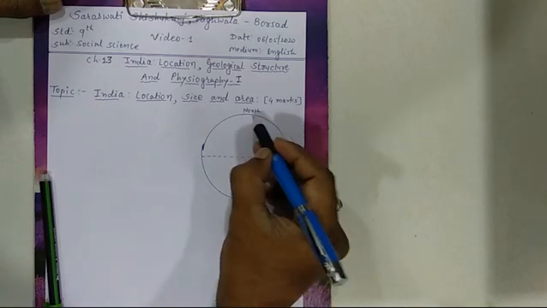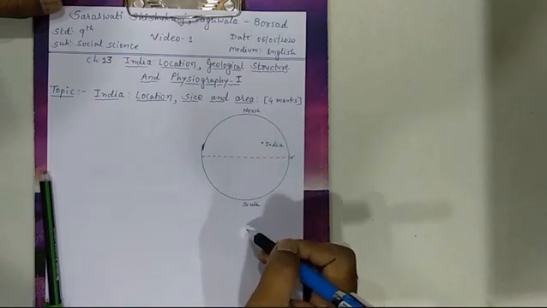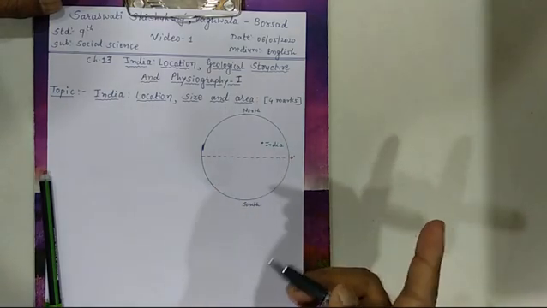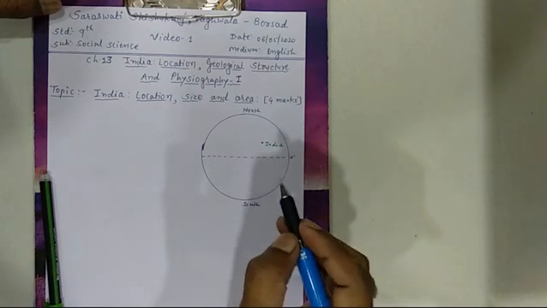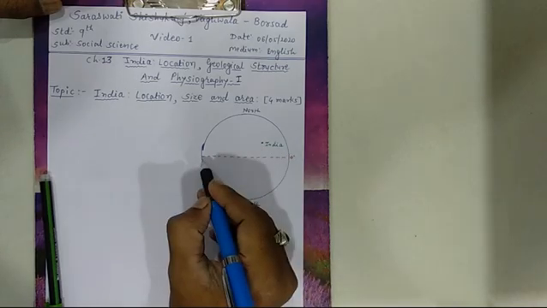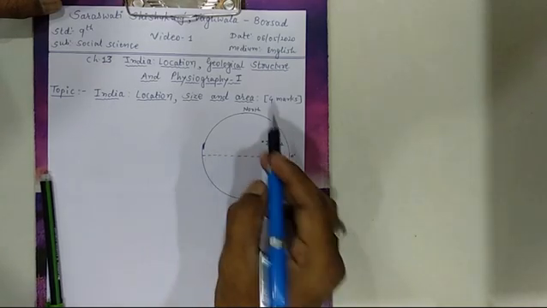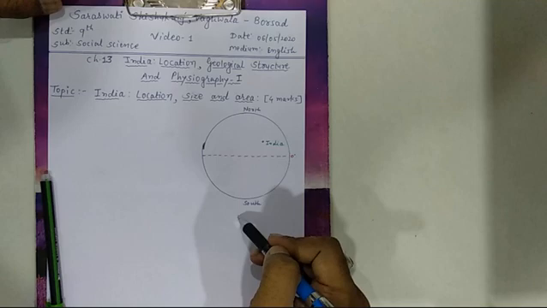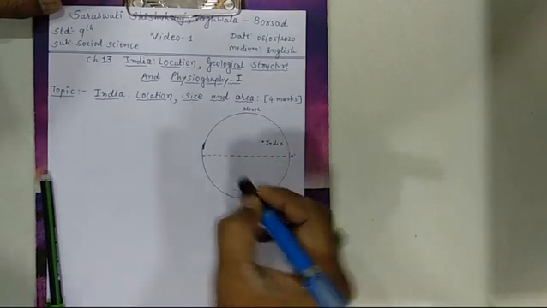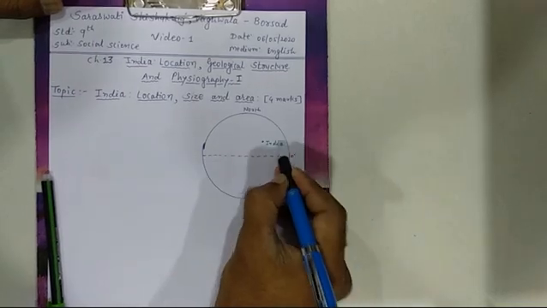Okay, and the imaginary line from north to south is called longitudes. So students, first of all you need to remember latitudes and longitudes. What is latitude? Latitude means an imaginary line that runs from east to west, whereas longitude means north to south. So if I draw the line from north to south here, this is west and this is east. So India is located in the east.